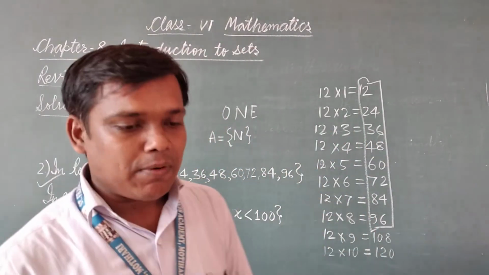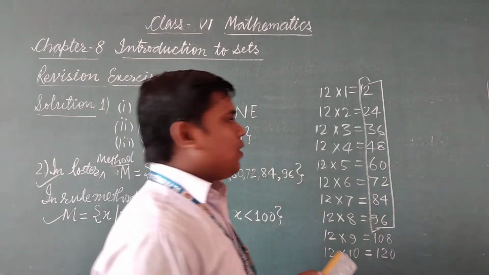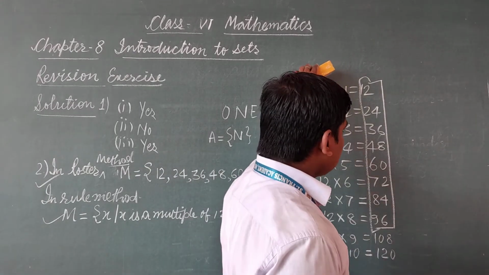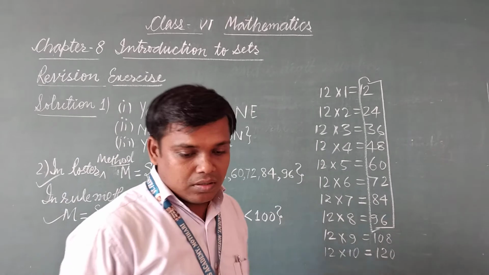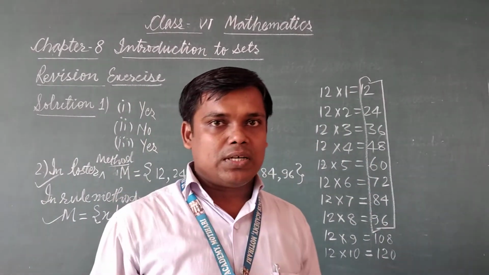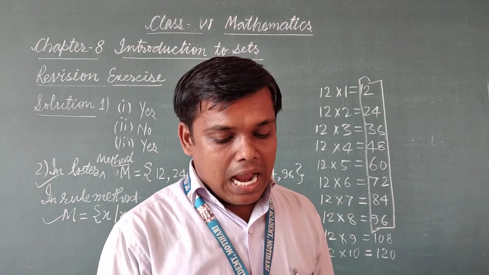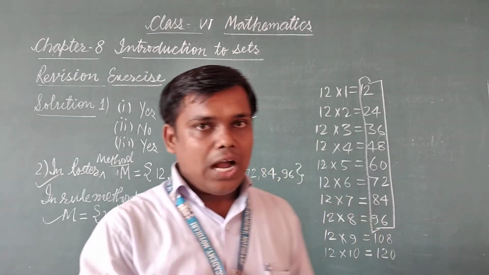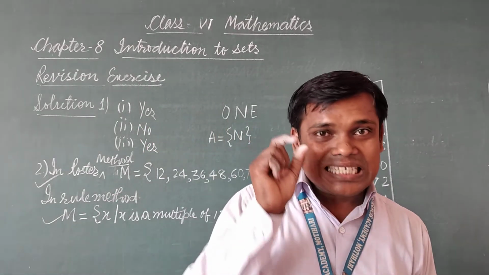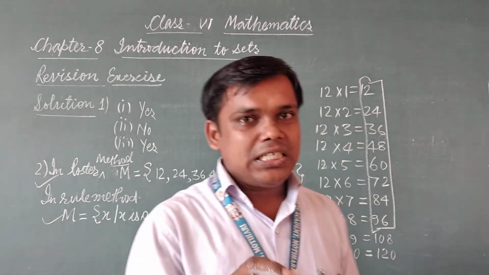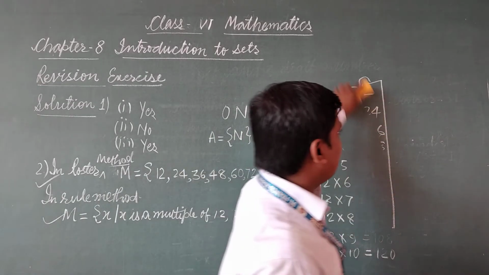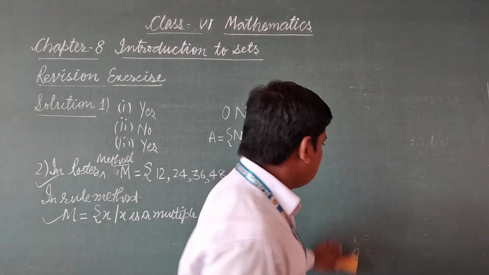Now you have question number 5. In question number 5, you are given some sets. You have to write first the cardinal number of sets, and after that you have to classify whether these sets are singleton set, empty set or infinite set. So see here the solution of question number 5. I am writing it.